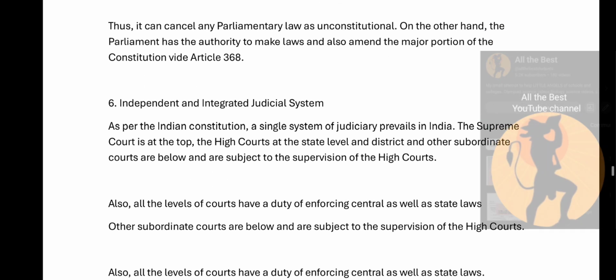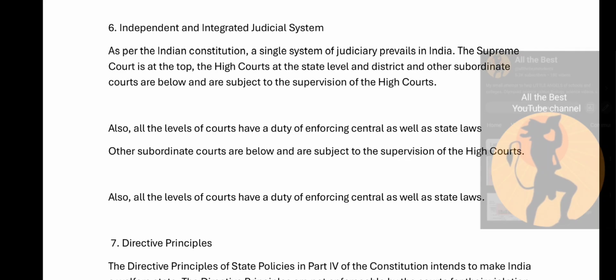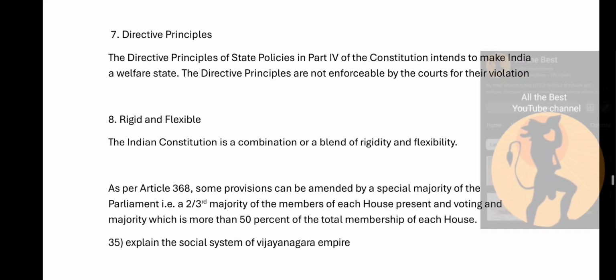So let's leave this point. Moving on, independent and integrated judicial system. As per the Indian Constitution, a single system of judiciary prevails in India. The Supreme Court is at the top, the High Court at the state level, and the district and subordinate courts are below and are subject to the provisions of the High Court. Okay. So next, directive principles. The directive principles of state policy in Part 4 of the constitution intend to make India a welfare state. The directive principles are not enforceable by the court for their violation.